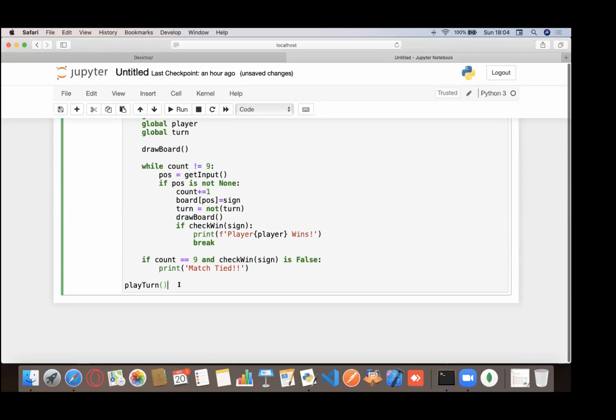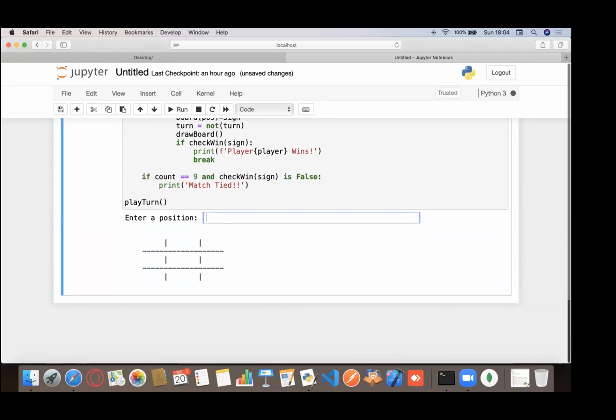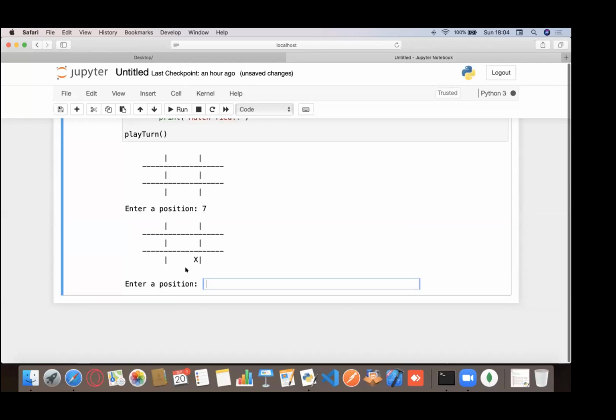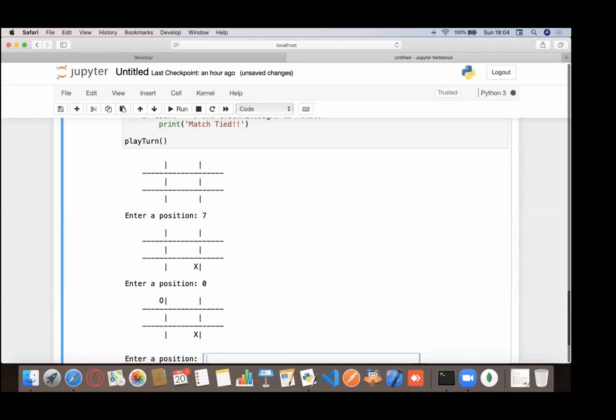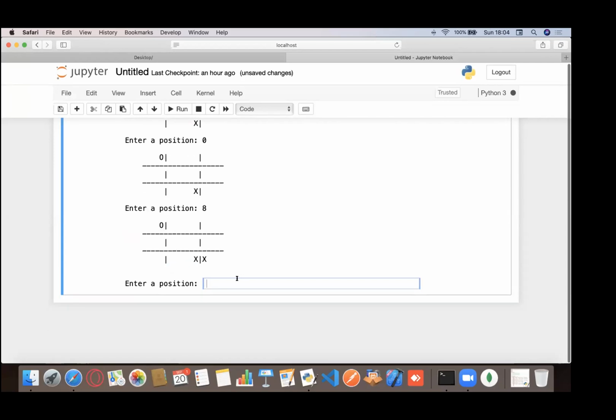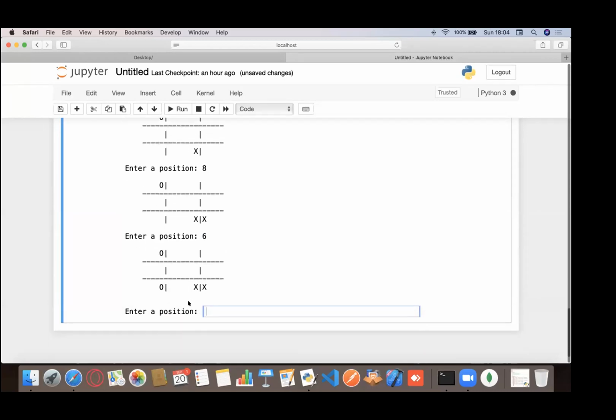So Dave, would you be kind enough to play the game with me right now? So I guess it's your turn. So you could enter a number between 0 to 8, and let's play this. Okay, he says 7. You see, your value has actually been appended. 8 was this one. So I'll be a nice guy and just type in 0. Dave, it's your turn again. He says 8. Okay. So let's not let you win this easily, right? So I put it in here.